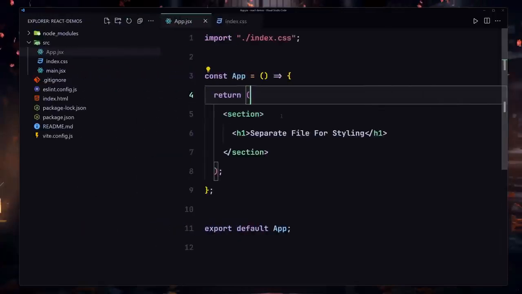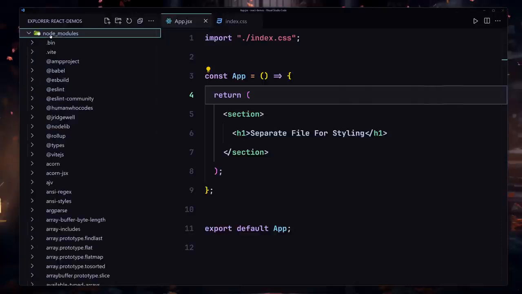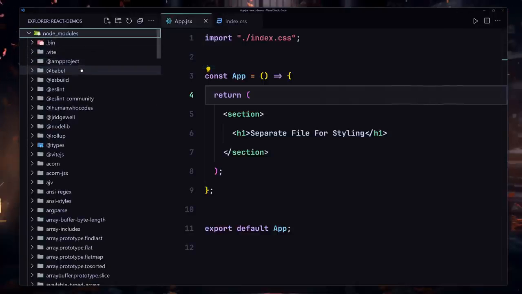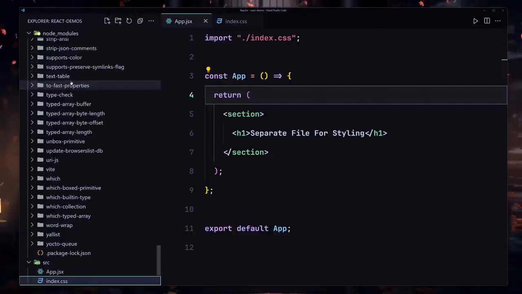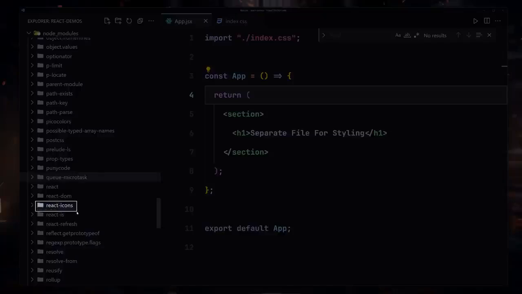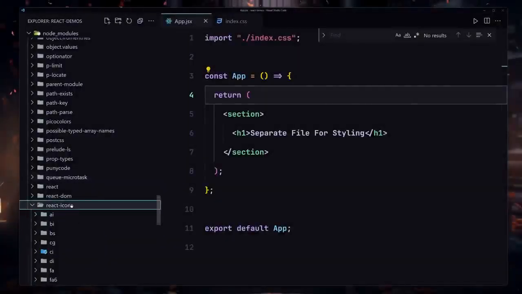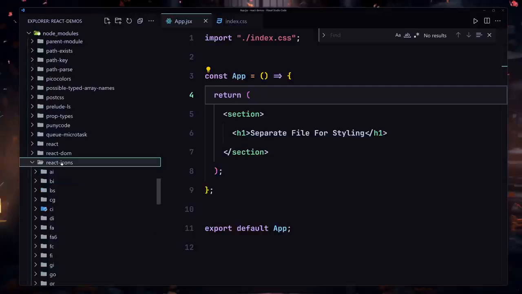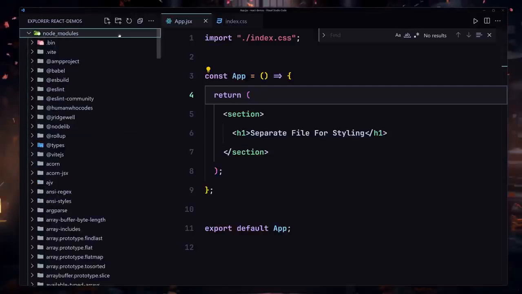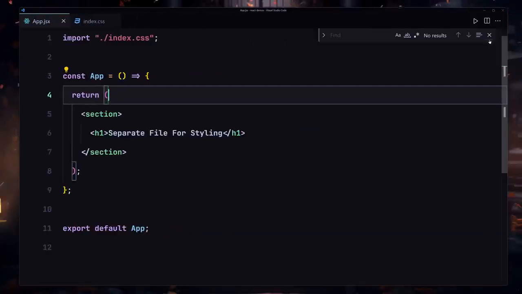And as I mentioned in the beginning of this video, if we install any third-party libraries or packages, that's going to be available inside this node_modules. So I can totally search for the React icons. If I just search for the icons, here you can see we have our React icons right here. If I open that, here you can see we have a lot of icons. So this is how we are going to be adding that to our project. And now let's talk about how we are going to be using that inside our project.